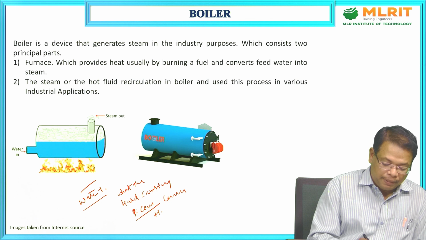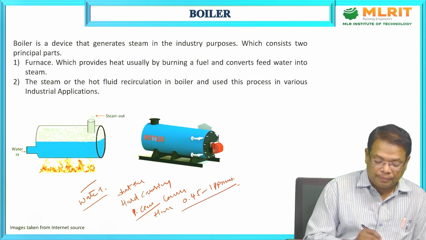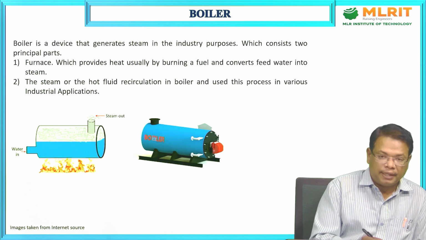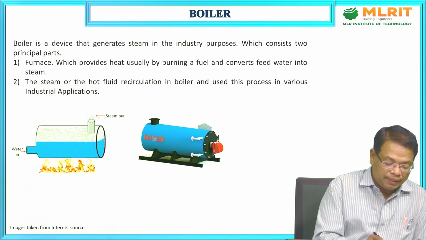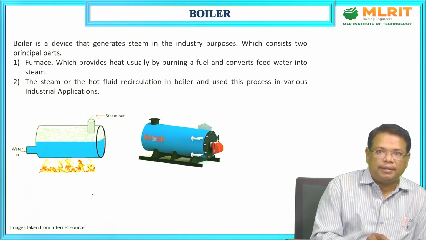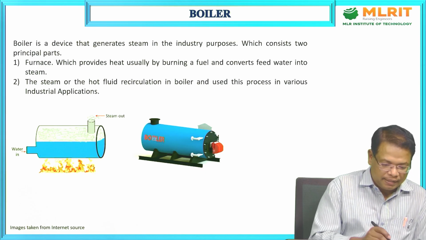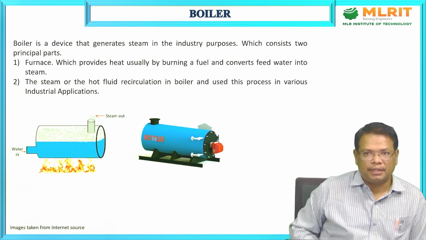The hardness should be 0.45 to 1 ppm, in this range. So hardness should not be there in the boiler. The water should be free from many minerals. Otherwise, they will form different kinds of problems in the boilers.